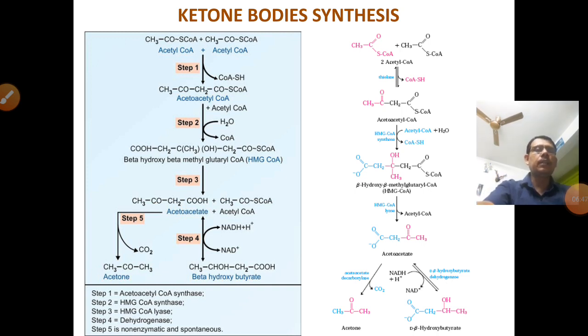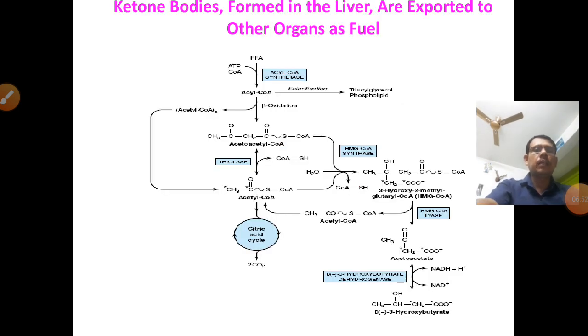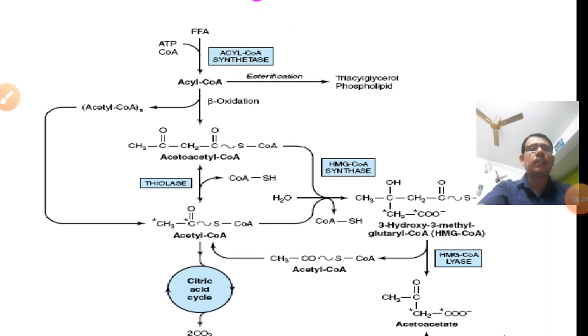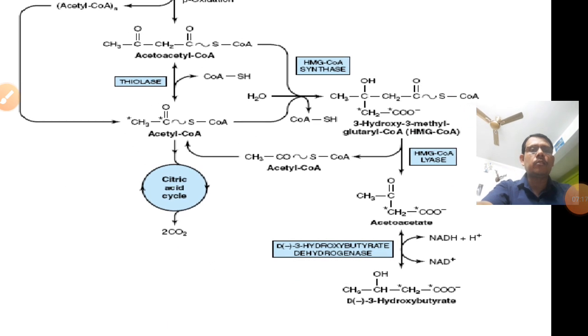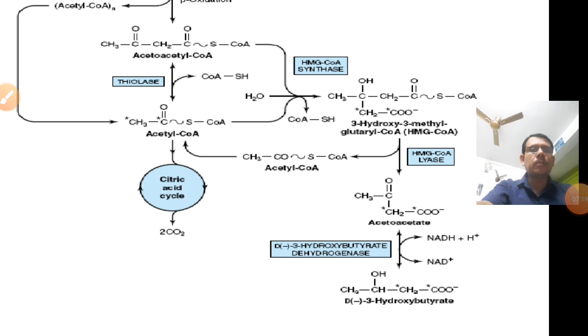That is, 3 ketone bodies will be formed by ketogenesis. Then we see another picture: how free fatty acid goes to acetyl-CoA, and the triglyceride also forms acetyl-CoA. Then acetyl-CoA goes to beta oxidation, and the thiolase enzyme converts acetoacetyl-CoA to acetyl-CoA, which goes to the TCA cycle. Finally, the excess acetoacetate, in the presence of hydroxybutyrate dehydrogenase, is converted to beta hydroxybutyrate.